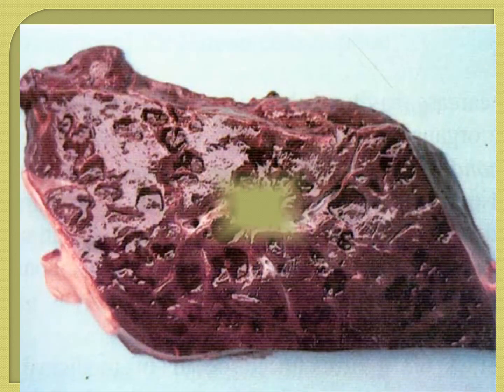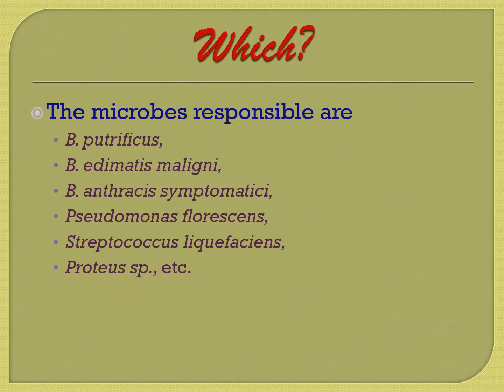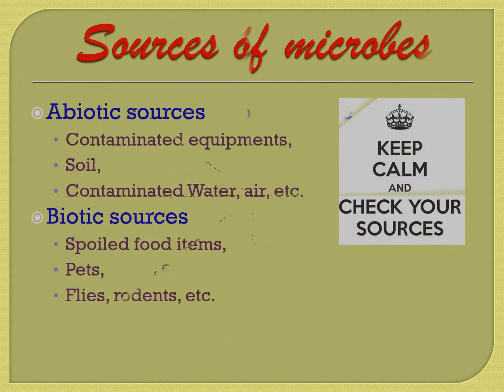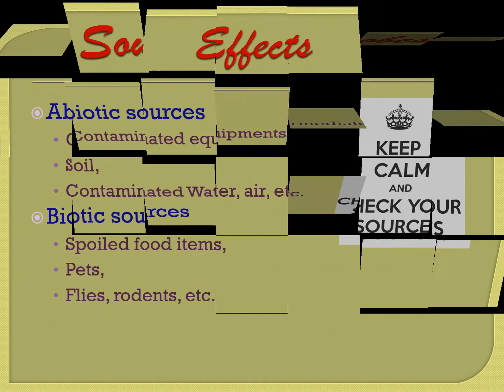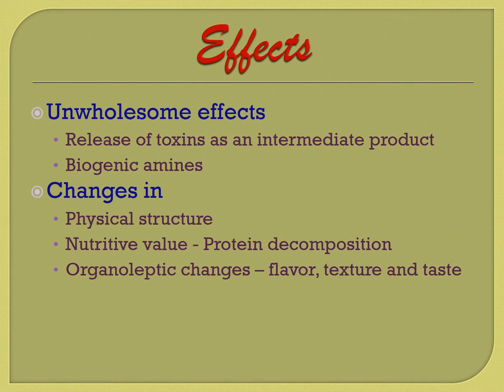These are some of the common microorganisms responsible for putrefaction in various foods. The world is made up of living and non-living things, and so is the source of microbial contamination. Abiotic sources, or non-living environment, include soil, contaminated water, air, and so on. Living or biotic sources are pets, flies, rodents, etc. Aftermath of putrefaction includes release of certain toxins as an intermediate product, biogenic amines which are produced due to decarboxylation of the food,